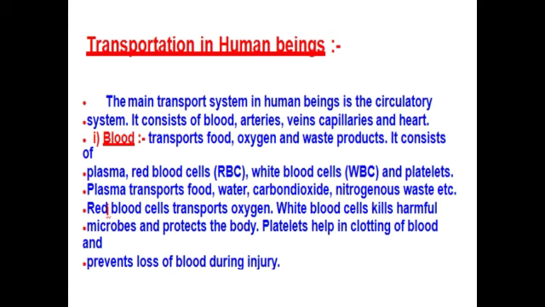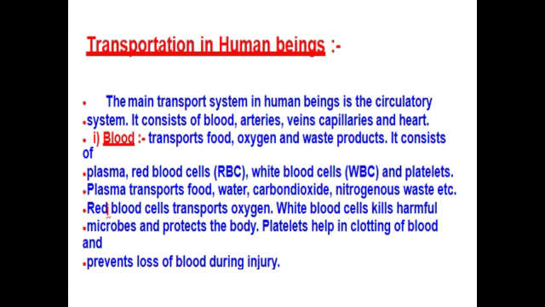So, blood. We can split the blood into four parts. They are plasma, red blood cells, white blood cells, and platelets. So, what is called plasma? If you centrifuge the blood, centrifuge is a machine which is used to separate the plasma, that is also called serum, and the components of blood separately.